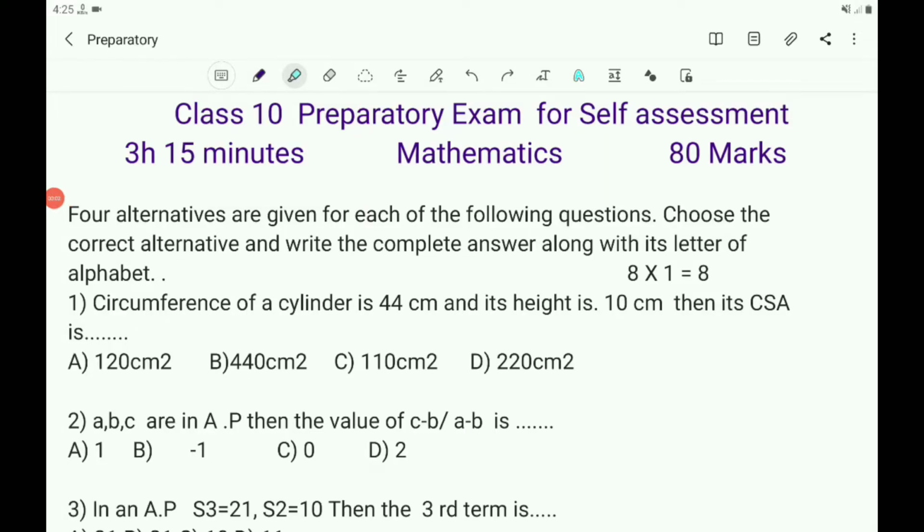Dear children, it is a preparatory exam for you. It is for your self-assessment. Read the question carefully and solve. Children, you are at home. You must write the answer under the supervision of your parents.